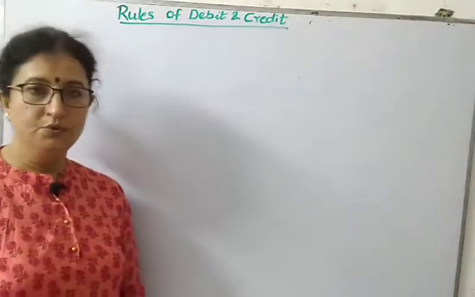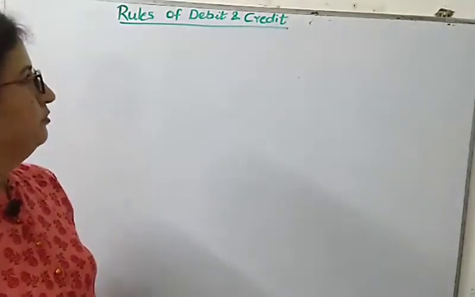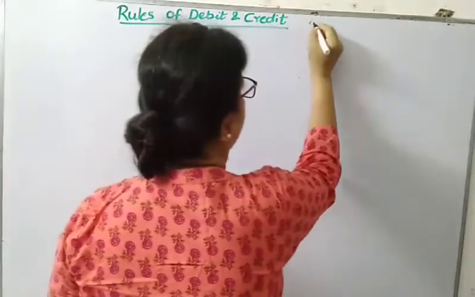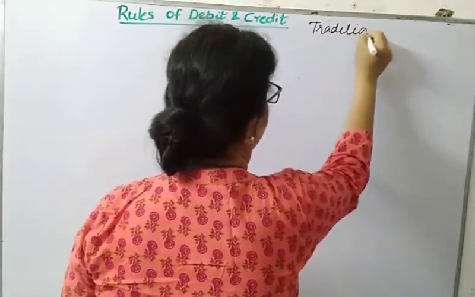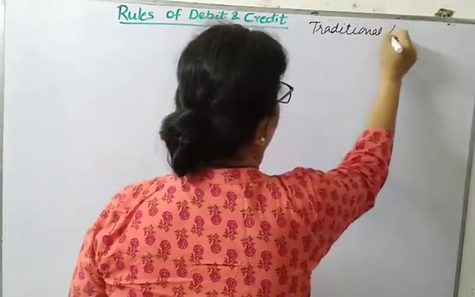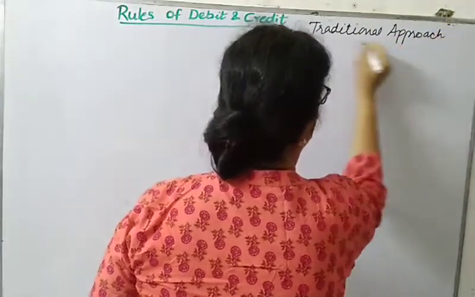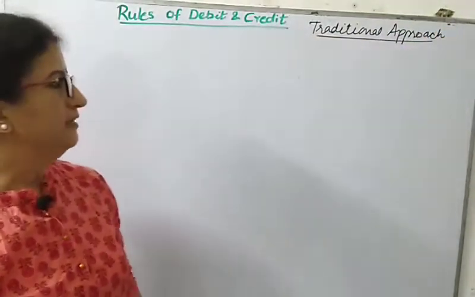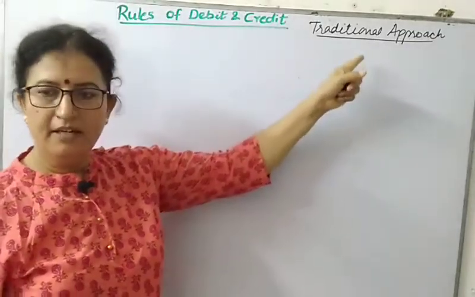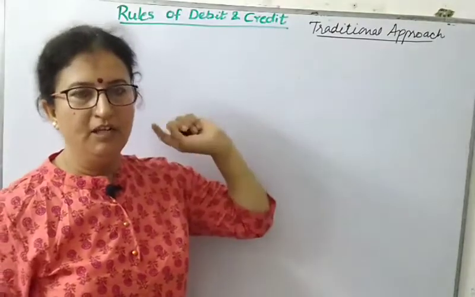We are doing rules of debit and credit, and in these rules of debit and credit we have already covered the traditional approach. In the traditional approach you already know that we divided accounts into three parts: personal, real and nominal. We have done the rules of personal, real and nominal account also.